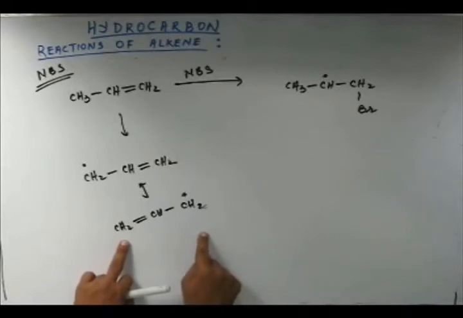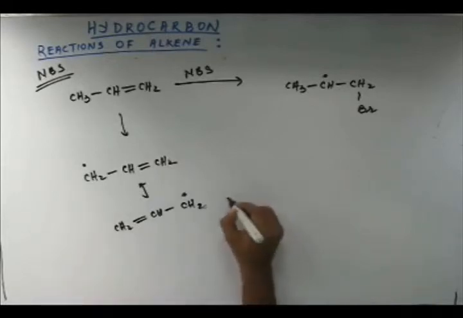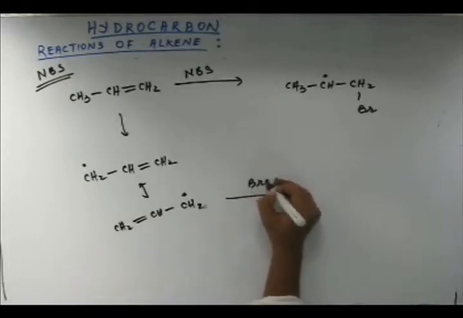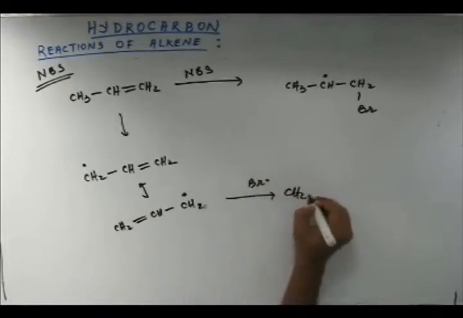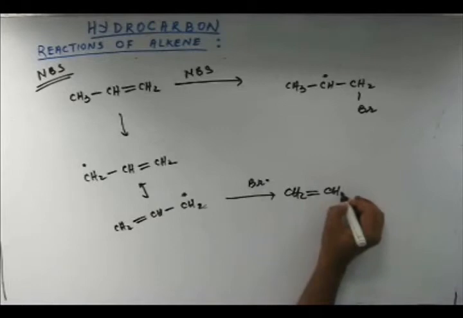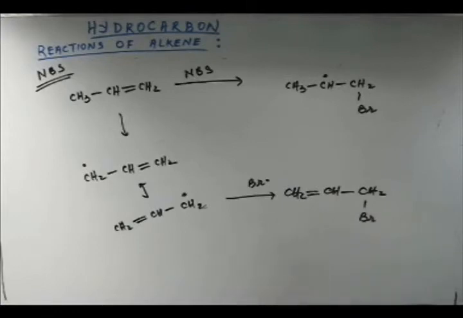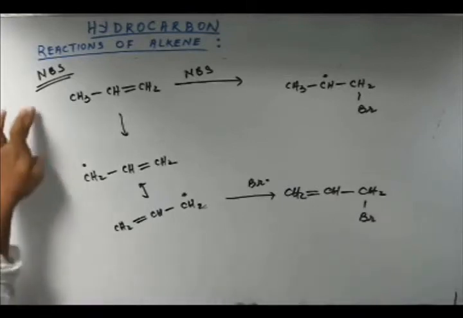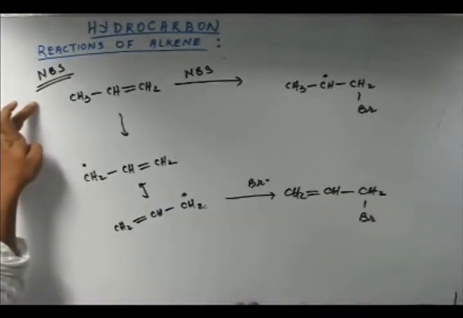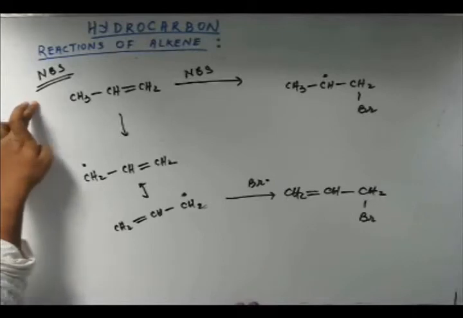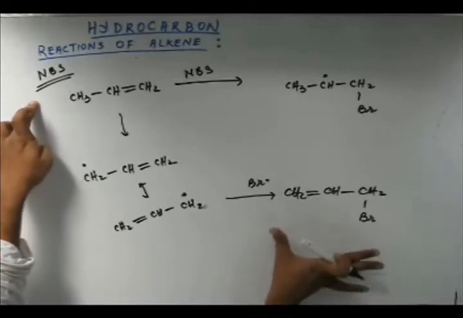This resonance-stabilized intermediate would be stable enough to exist, so it will exist, and the next Br dot would come and get attached to this carbon, and we will get a substitution product and not an addition product. So NBS carries out substitution and not addition. So this is the product of this NBS.